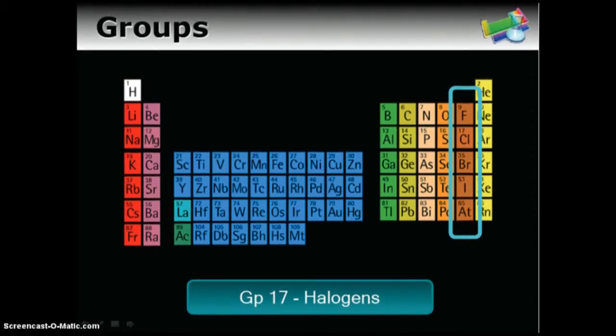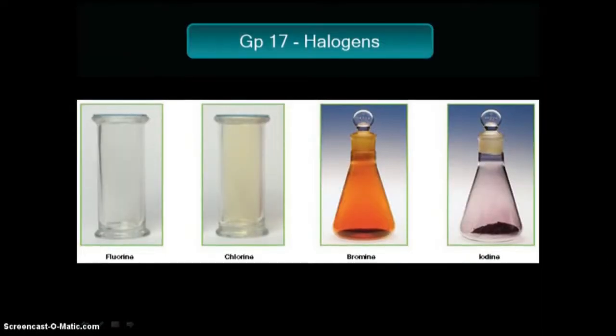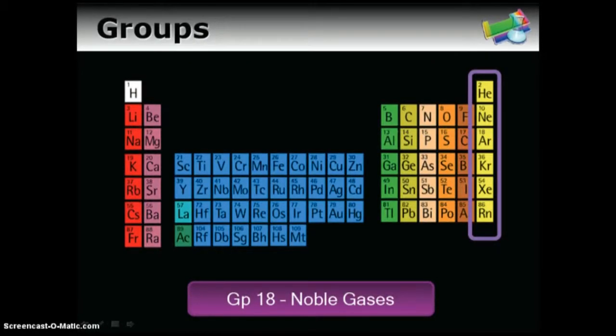They have their own special name. They're all gases on this end of the table. You can see different colors of gases and different samples here. And group 18 are the most noble of them all. These are the noble gases, the ones that everyone on the table looks up to.